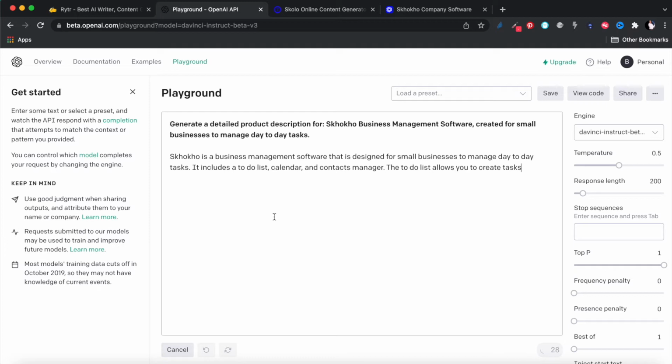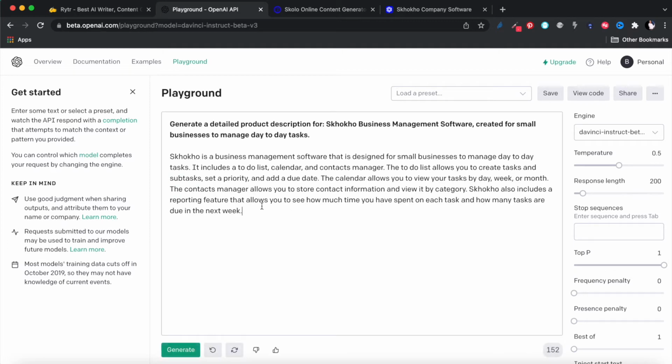Okay, let's do that. There you go. Suddenly you're getting a better product description. So keep this in mind, that the prompt that you give it has an influence on what you get back as a response.